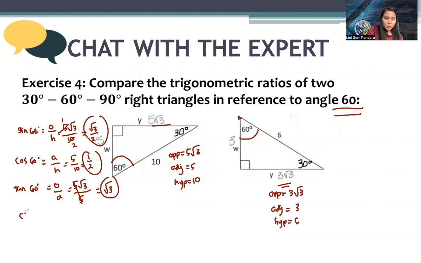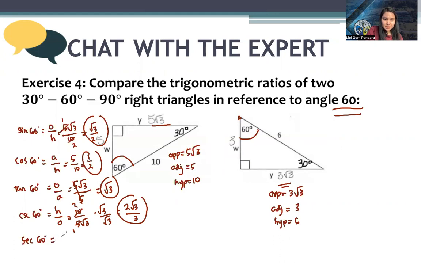Next, cosecant 60. We have 10 over 5 square root of 3. That's 2 and 1. Rationalize. We have 2 square root of 3 over 3. Next, secant.